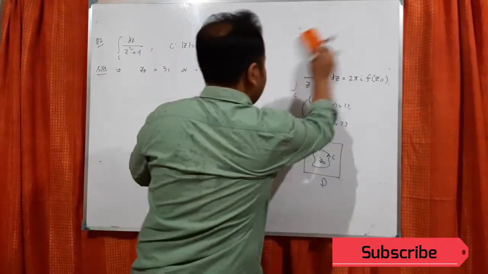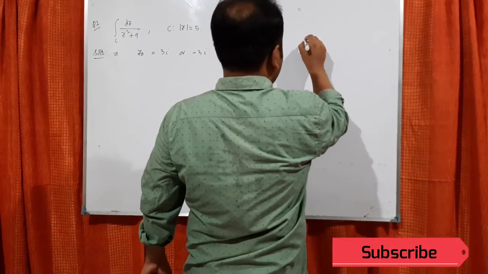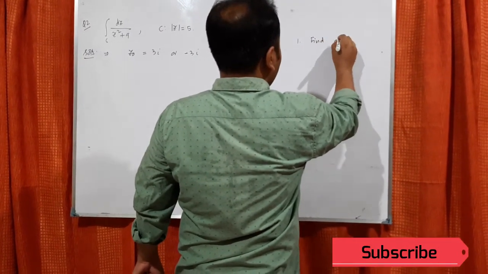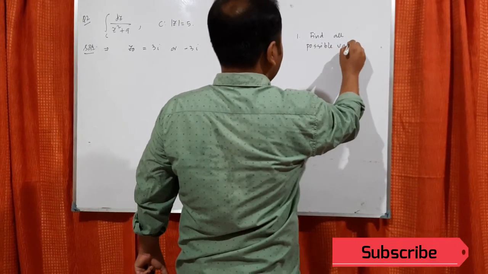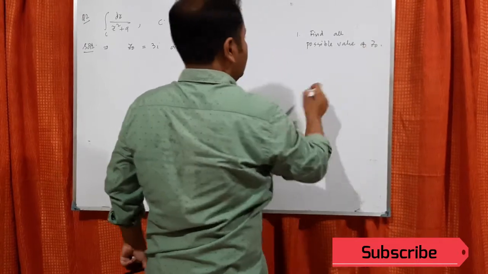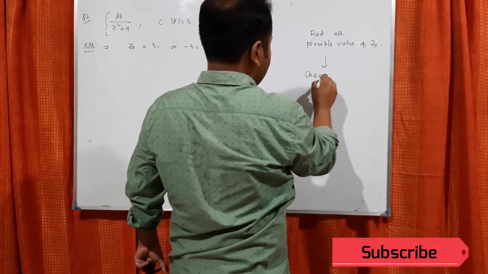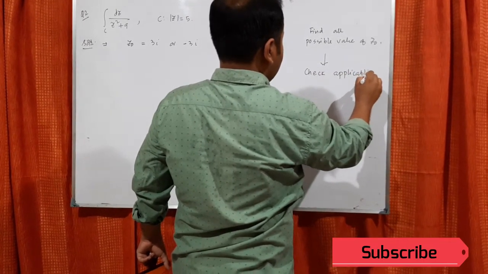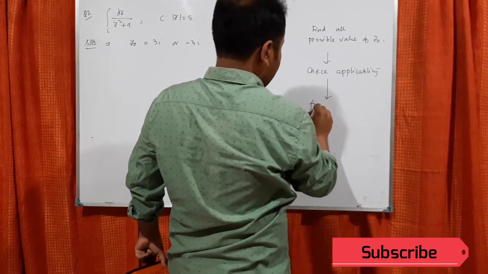So basically, if I write this, I can say the algorithm. What you have to find? First of all, find all possible values of z naught. Then check applicability. Then find f(z).